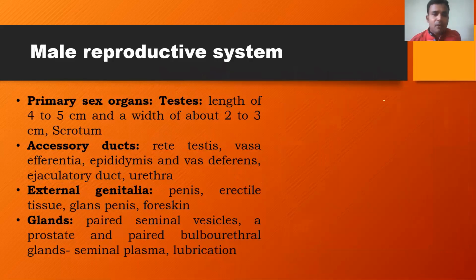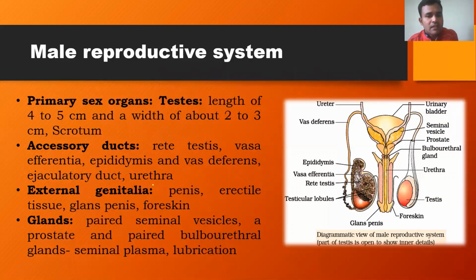Now, the next important part of the male reproductive system is the external genitalia. The name itself indicates it is the part of the male reproductive system which is visible externally. Other than the testes, which are located within the scrotum, the other visible structure of the male reproductive system is called the external genitalia. And the external genitalia mainly includes the penis. Penis is nothing but the male copulatory organ, and it consists of an erectile tissue.